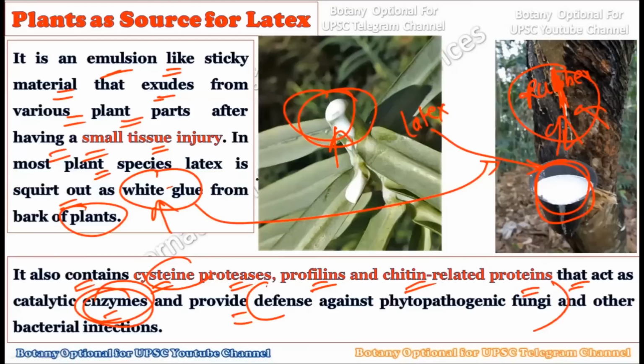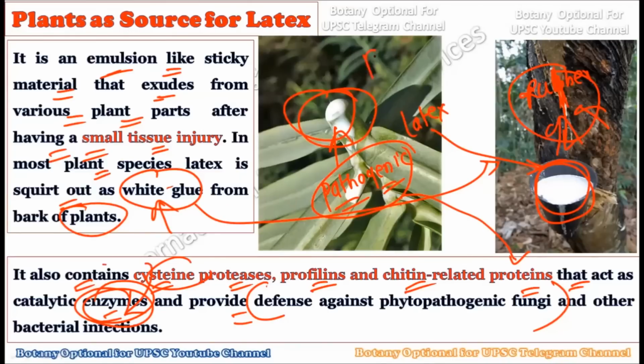A very important function of the latex is to deter the phytopathogenic fungi. Whatever pathogenic fungi regularly cause diseases in the plant are repelled by the latex, because certain enzymes, for example cysteine proteases, profilins, and the chitin related proteins, are present within this latex. These chemical compounds provide defense to the plant against the phytopathogenic fungi and other bacterial infections.